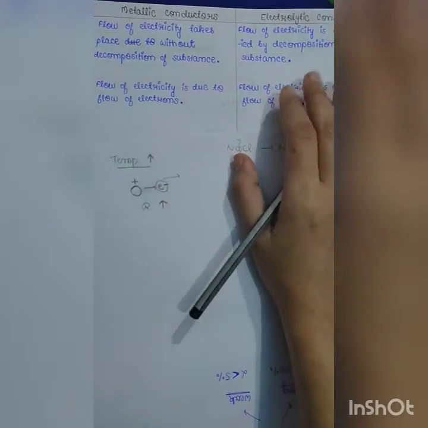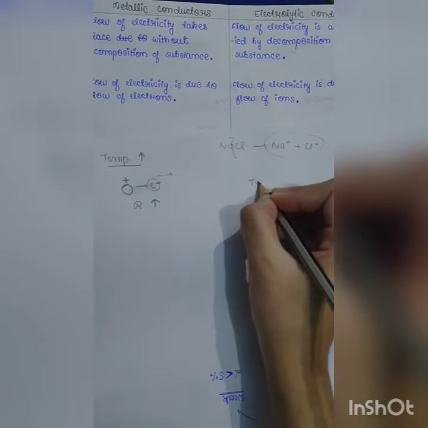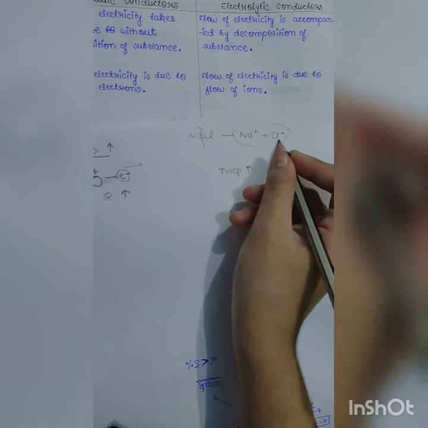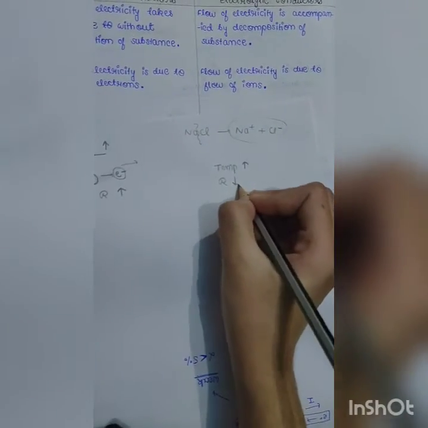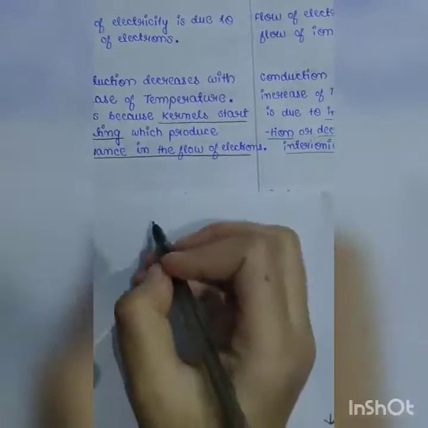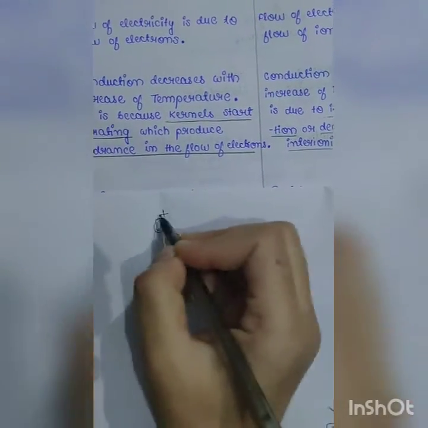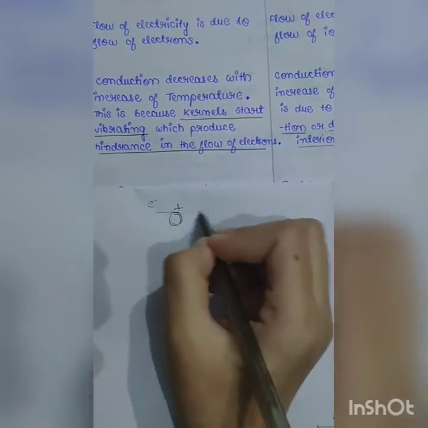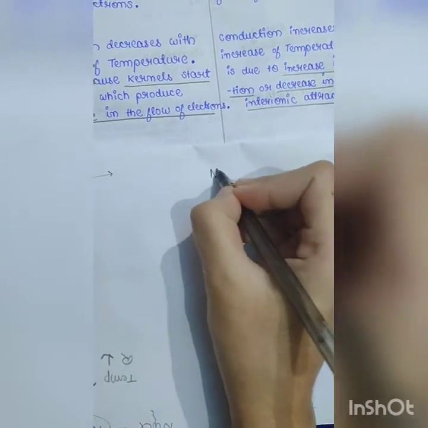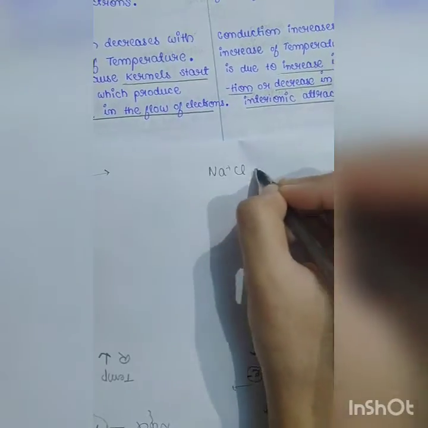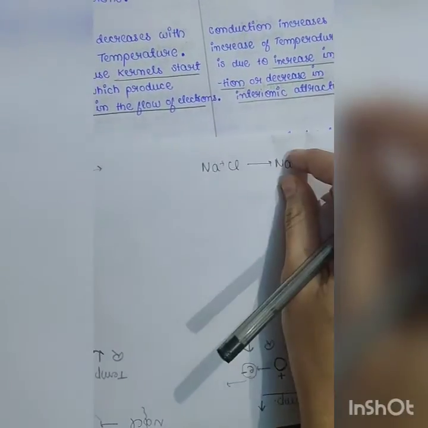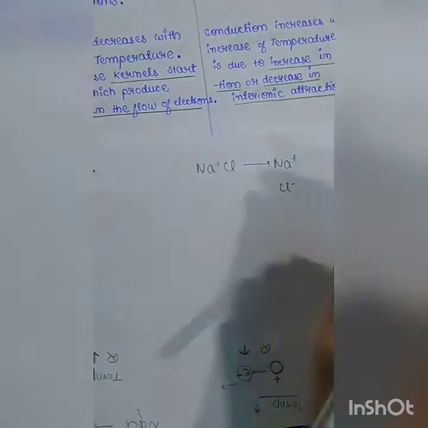Whereas in case of electrolytic conductors, if we increase the temperature, NaCl will decompose even more. Decomposition will be more, so in that case resistance will decrease. Metallic conductors: conduction decreases with an increase of temperature. Why? Because kernels will start vibrating and this will hinder the flow of electrons. And in electrolytic conductors, as we are increasing temperature, the electrolyte will decompose or dissociate more to give more ions, and these ions will facilitate the flow of current.